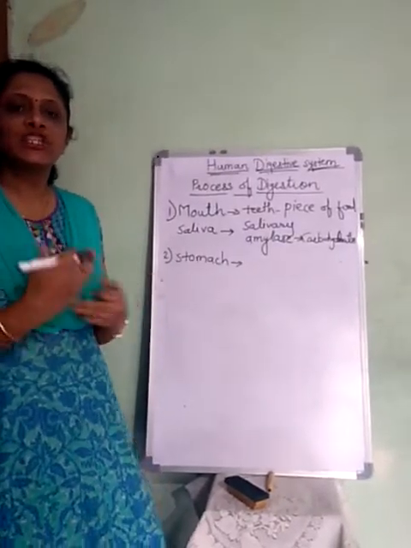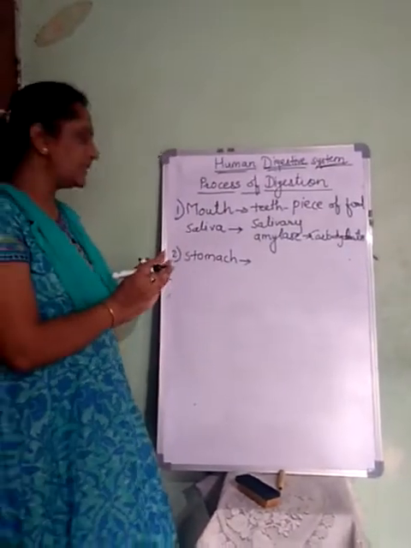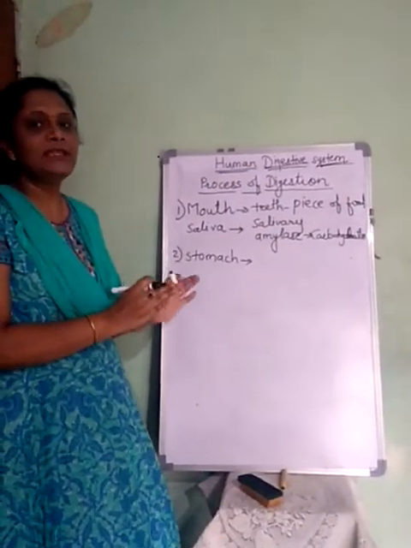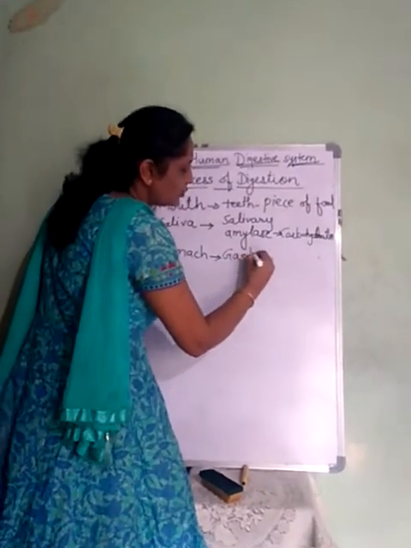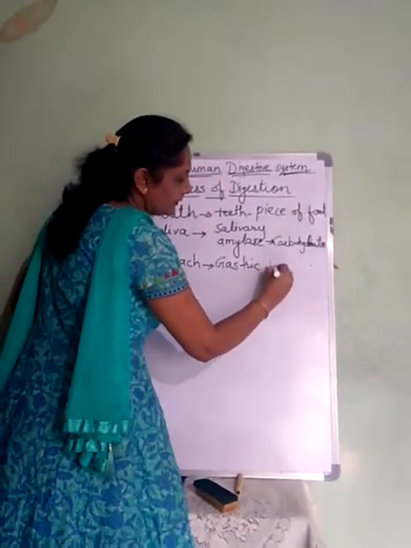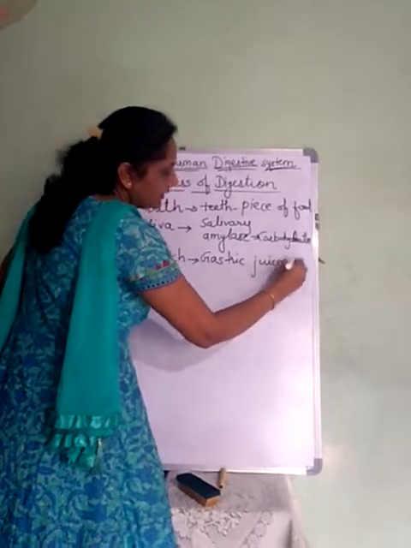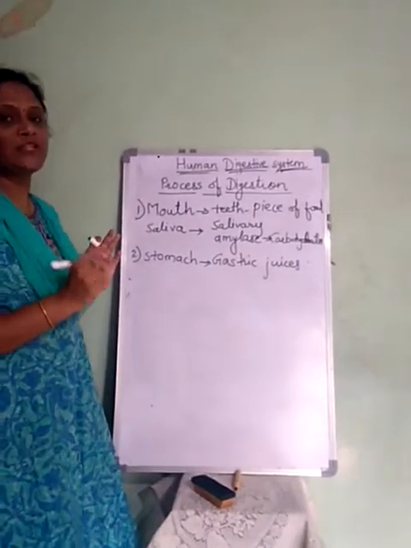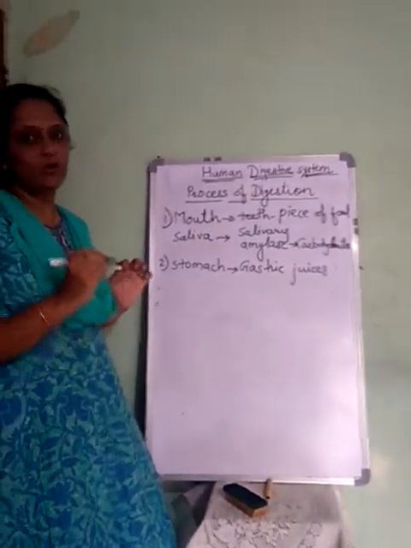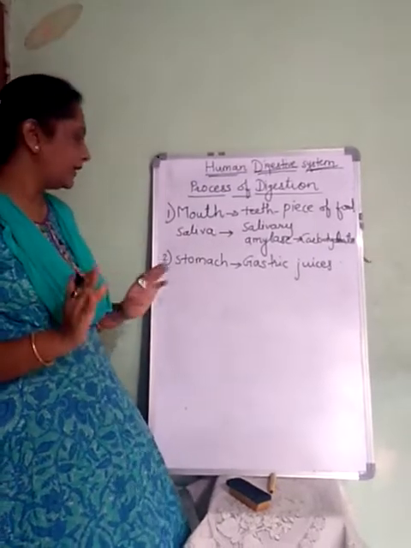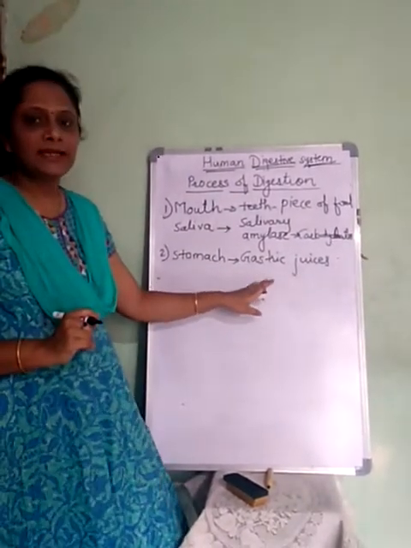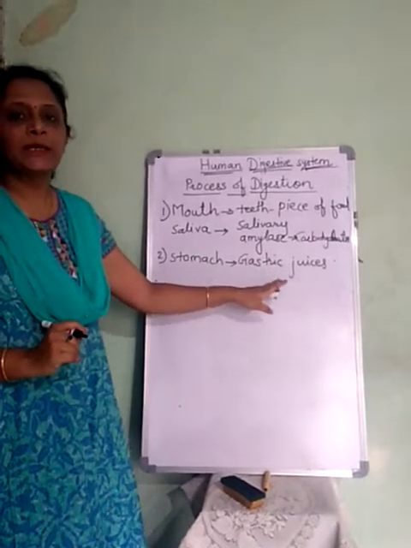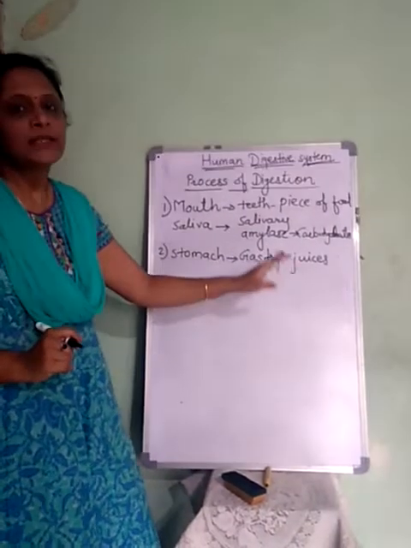It is said to be a churner because it contains the digestive juices. These digestive juices are called gastric juices, and they are secreted by the walls of the stomach. Okay, am I clear? Stomach contains digestive juices and these digestive juices are secreted by the walls of the stomach.